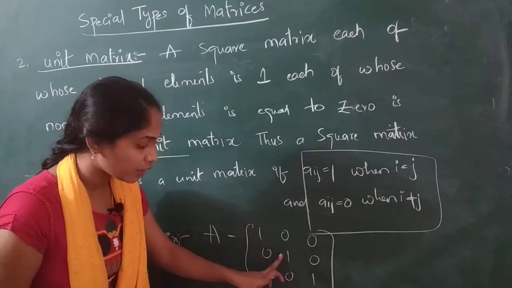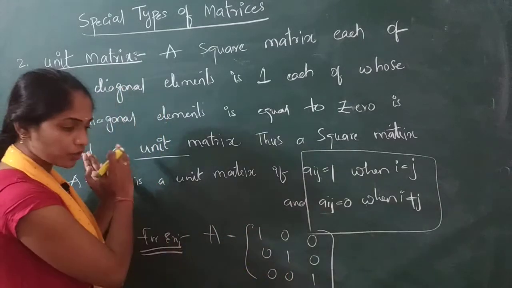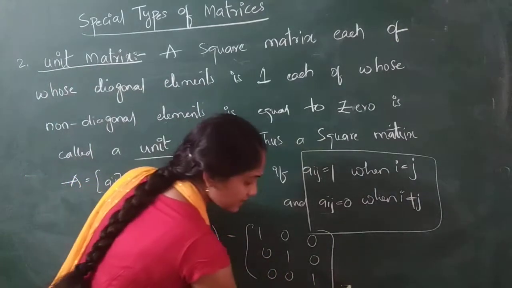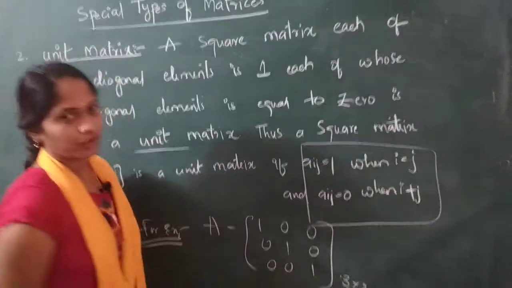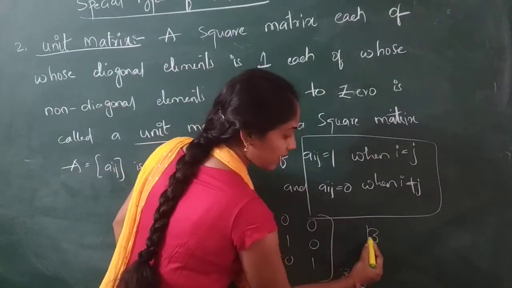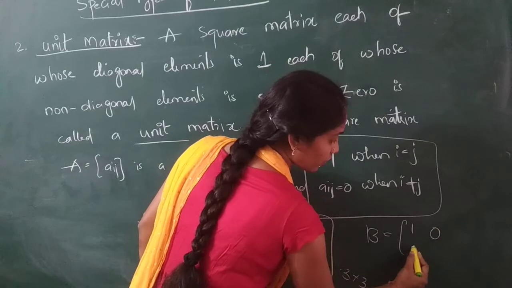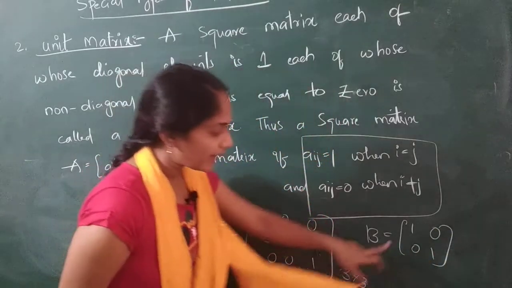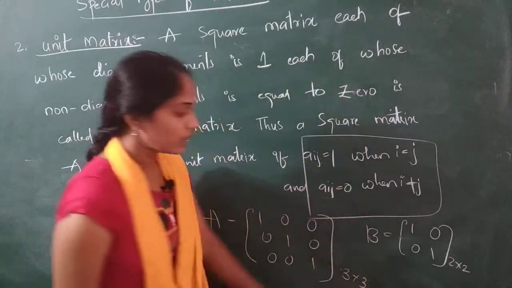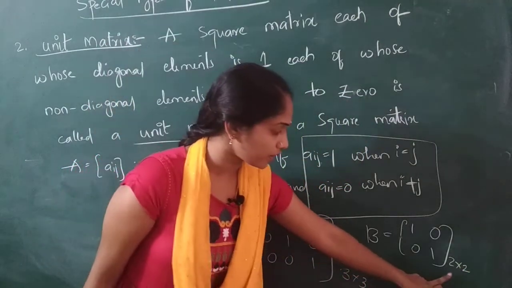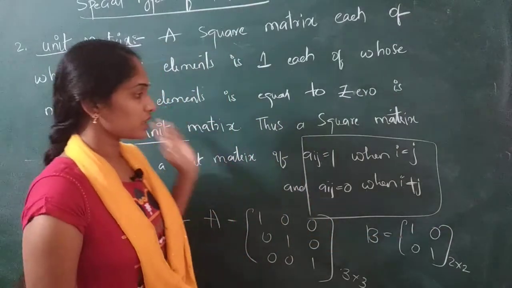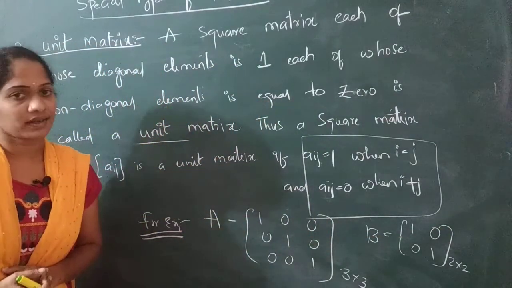So in a unit matrix, the diagonal elements are 1. This is of order 3 cross 3, so this is a unit matrix of order 3. If you consider another matrix B, 1 0 0 1, with A11, A22, this is of order 2 cross 2. This is a unit matrix of order 2 because the diagonal elements are 1 1. So this is the definition of a unit matrix.